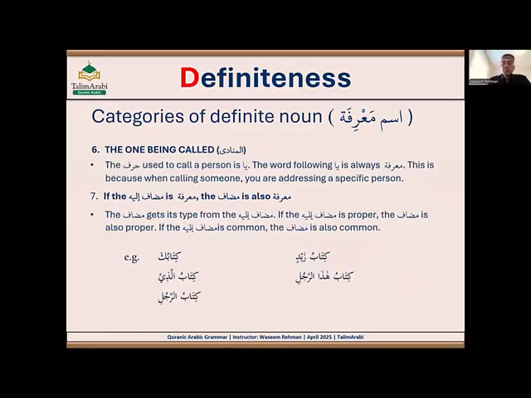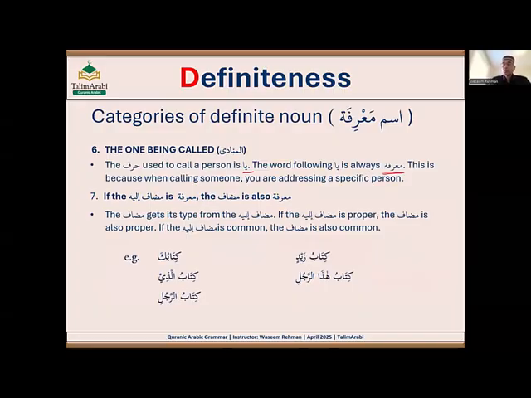Now the next, the one being called, munada. So when you call someone, right? Basically it also becomes definite. And in Arabic, how do you call someone? With ya, like ya Shuaibu, ya Salihu, ya Fatimatu. So you use ya when you call someone. The harf ya is used when you call someone. So the word following ya will become marfa.